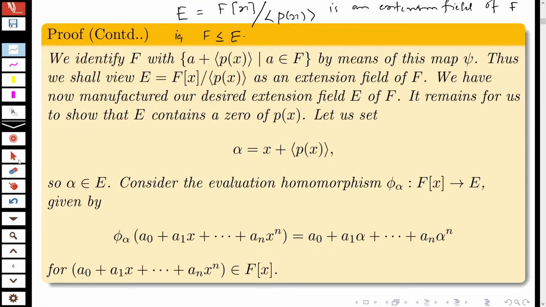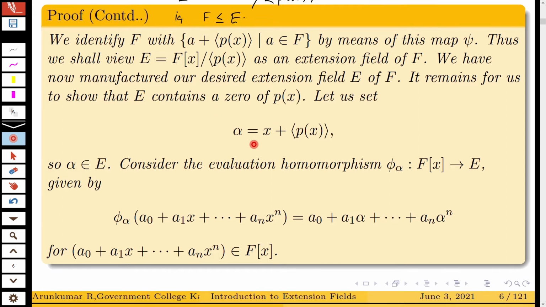So our first part is over. That is, we have found an extension field E of F. It is F[x] by the ideal generated by p(x). Now it remains to show that E contains a 0 of p(x), for which you let alpha be equal to x plus the ideal generated by p(x). So alpha belongs to E.